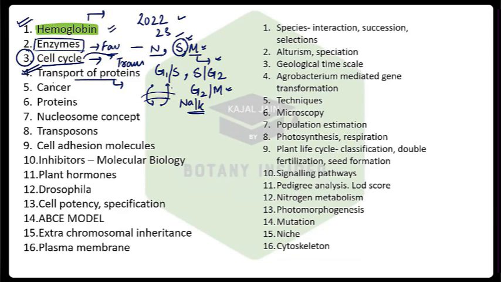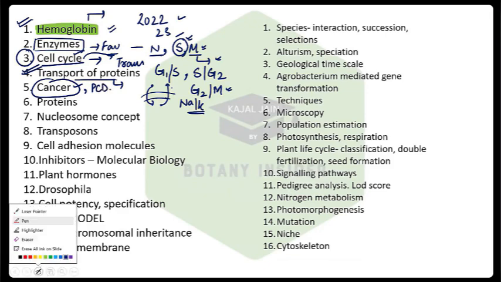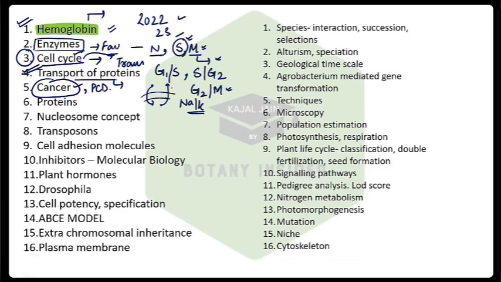Then cancer, again a very important topic. Cell cycle, cancer, and you can add programmed cell death, which is PCD, in the entire lot as well. Then you have the proteins topic, very important. I have added the topics in a very random manner.